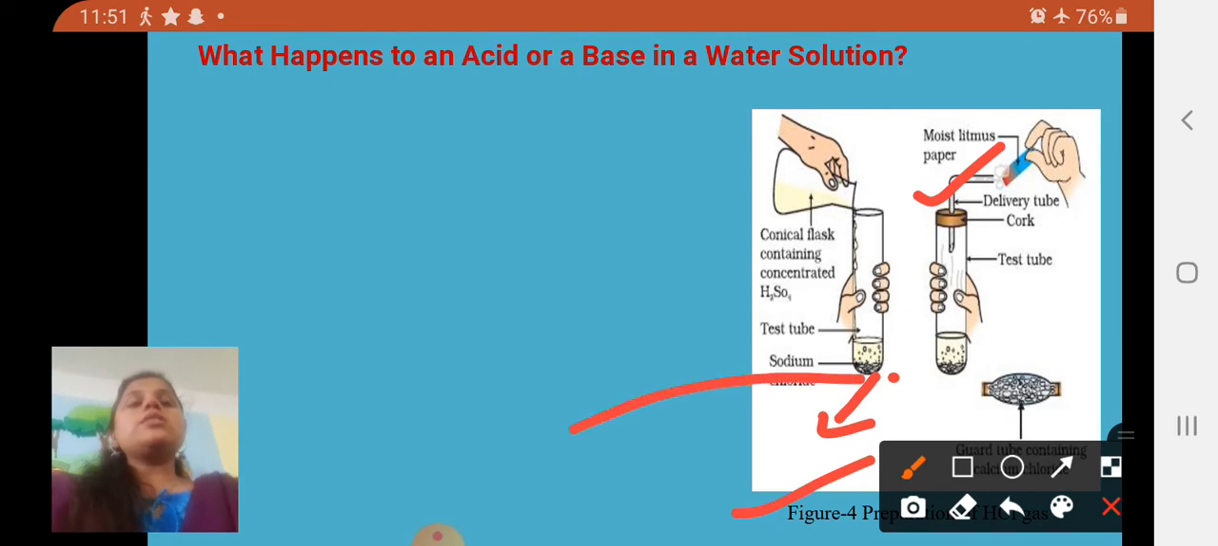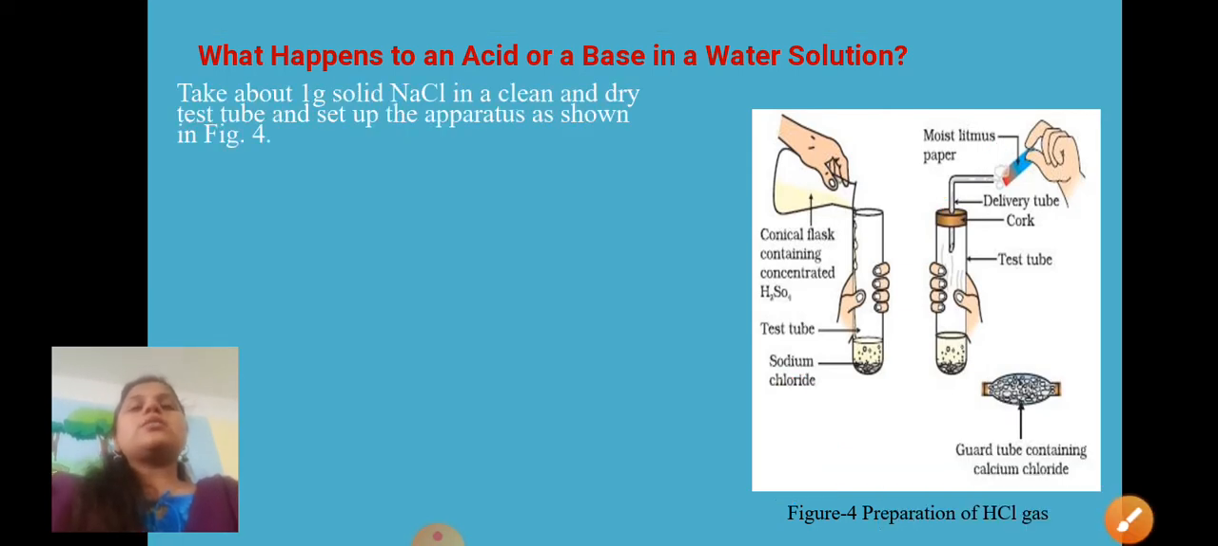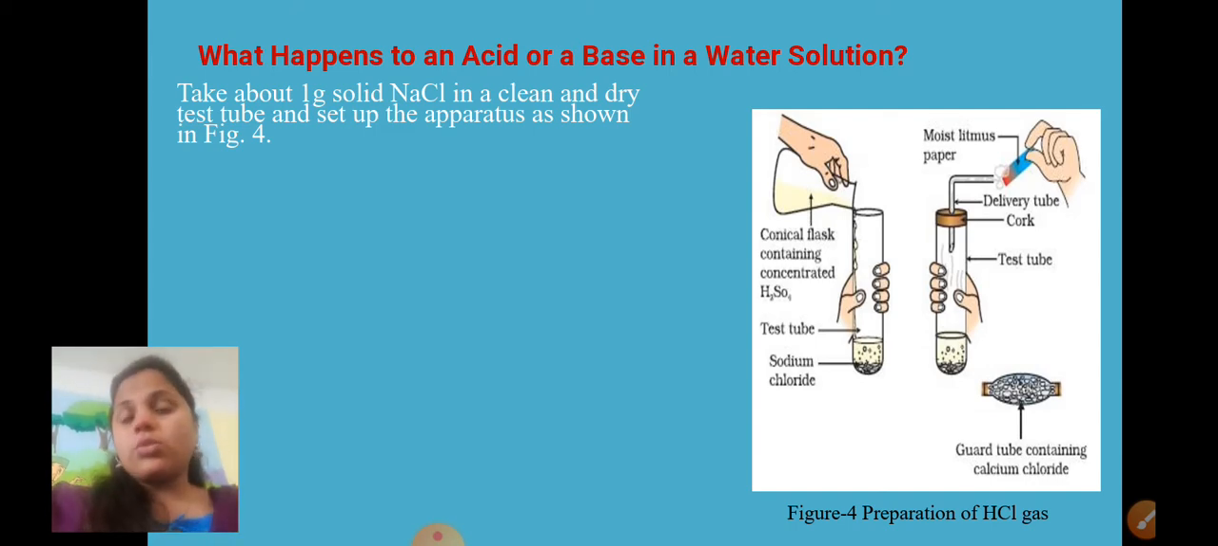So dear students, here are some points: take about 1 gram of solid NaCl, as I already explained, in a dry test tube. While doing the experiment, it should be neat and clean as well as dry, otherwise the effervescence will not come. If your tube contains water or some drops of water, then the ionic compound will dissolve there, so you will not get the proper result. So the test tube should be dry.